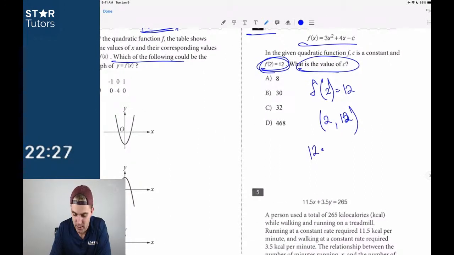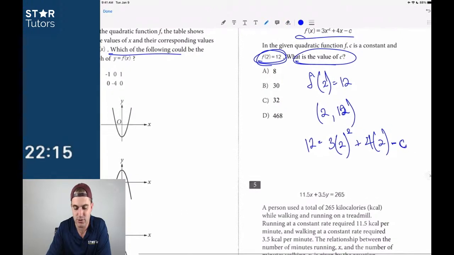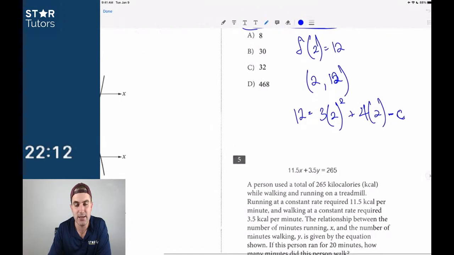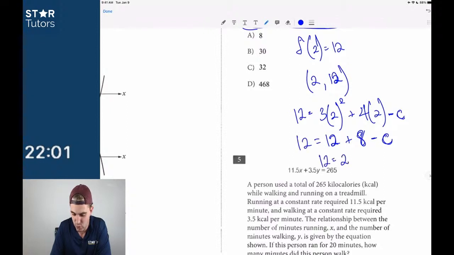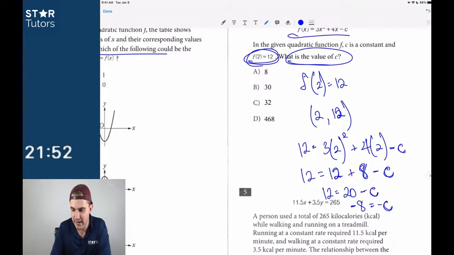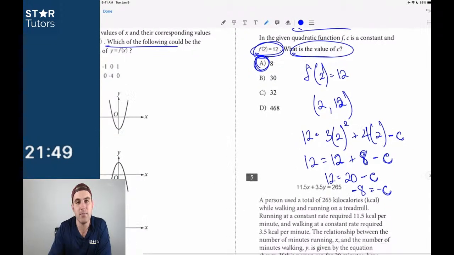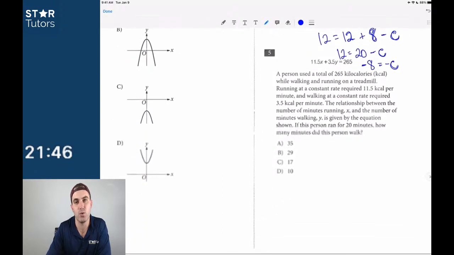So we get 12 is equal to 3 times 2 squared plus 4 times 2, minus c, right? This is a good example of a problem that might take me a little bit longer than those first 2, but at the same time, I can still do this one out. So I get 3 times 4 is 12, plus 4 times 2 is 8, so 12 plus 8, minus c. 12 is equal to 20 minus c, right? I'm going to subtract 20 on both sides, so I get negative 8 is equal to negative c. So if I'm looking for the value of c, c must just equal 8. Again, it may have taken me a little bit longer than those first 2, but it certainly wasn't difficult once I got going.